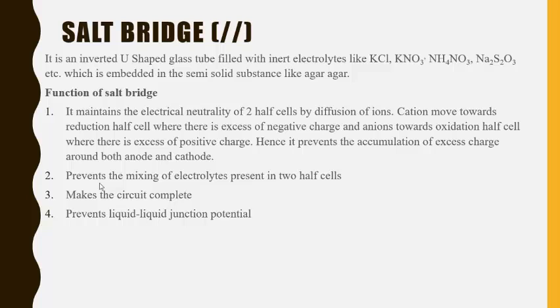Cations move towards the reduction half cell, where there is an excess of negative charge, and anions move towards the oxidation half cell, where there is an excess of positive charge. Hence it prevents the accumulation of excess charges on both the anode and cathode.